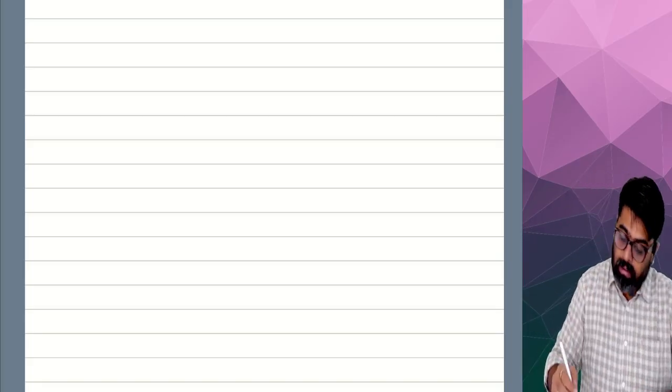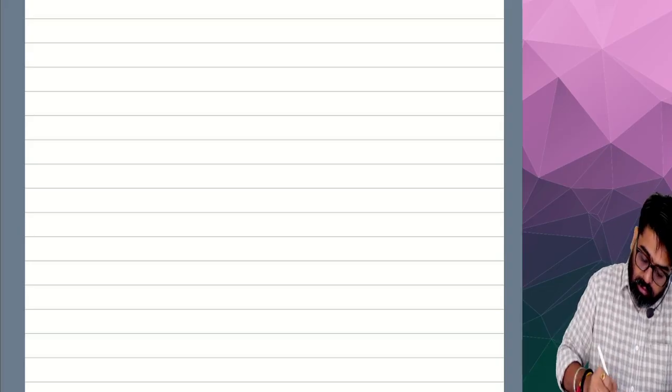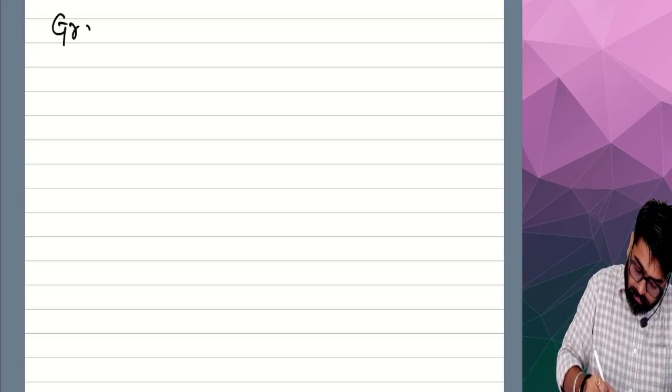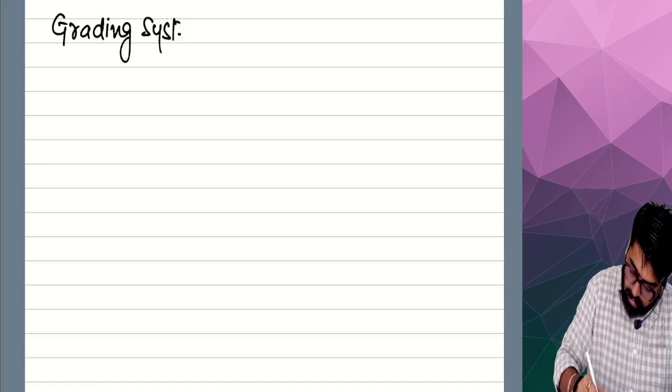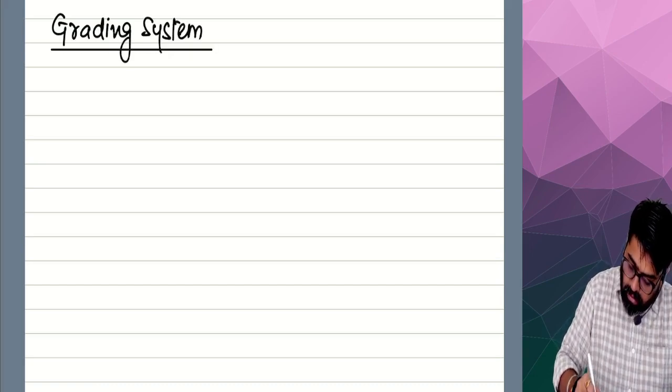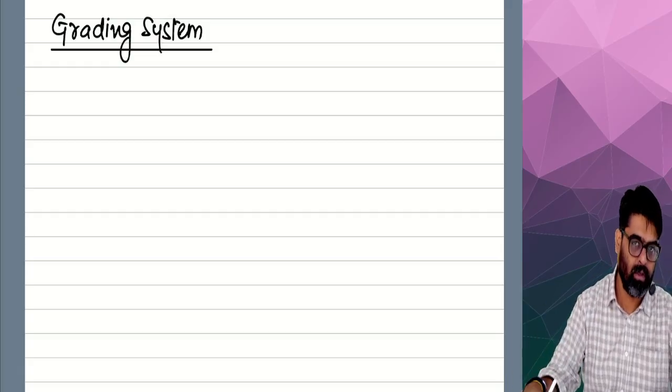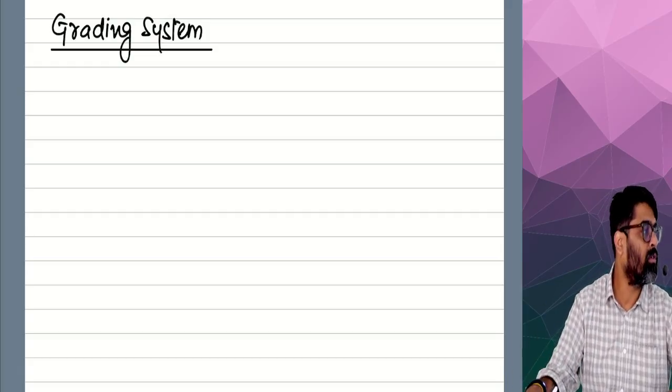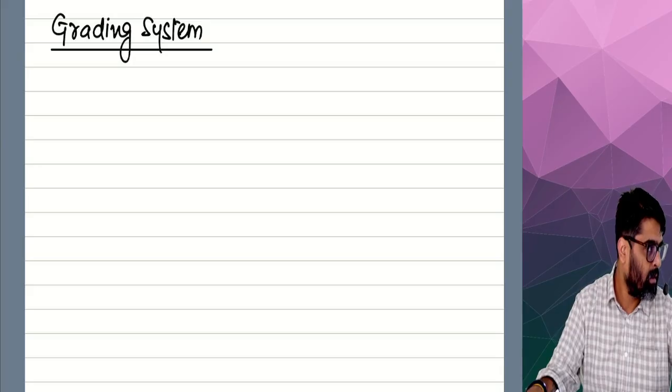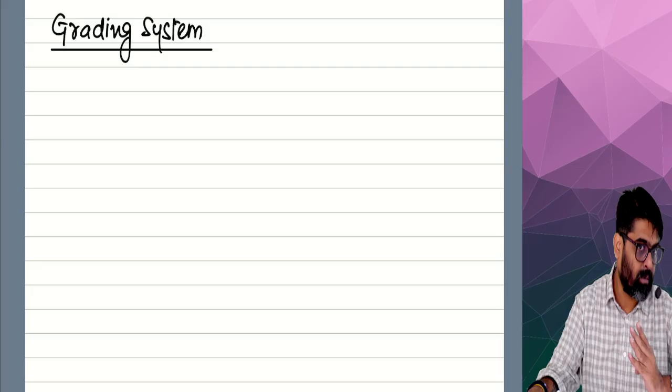Now see, there is a concept of grading system. Which system? Grading system means in big organizations where hundreds and thousands and lakhs of employees are there. Indian Railways, lakhs of employees are there. SBI, thousands of employees are there.